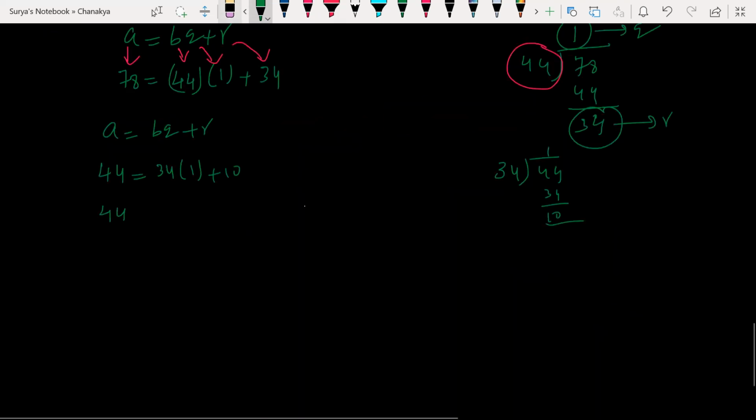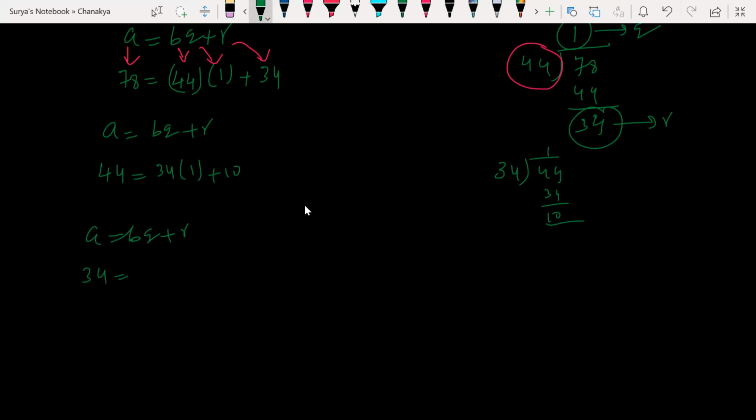Okay, I just understood now. Yes, this is my A value, this is the B value, R value. What do I have to do again? What was the divisor? That will be my A value again, because the divisor was 34. What is the B value?